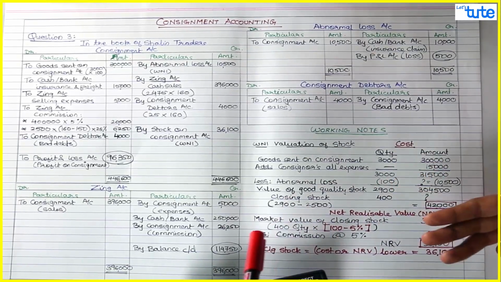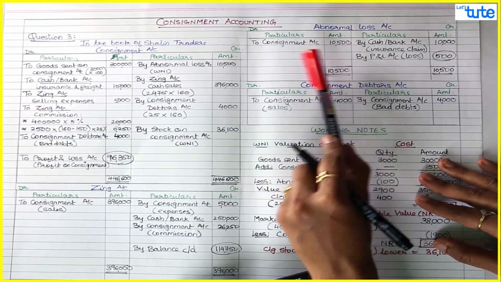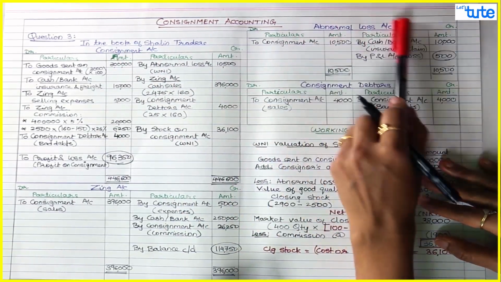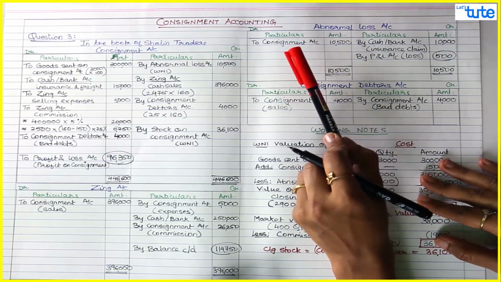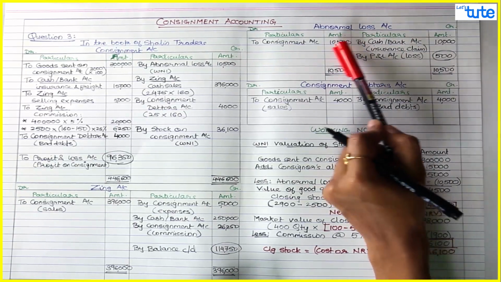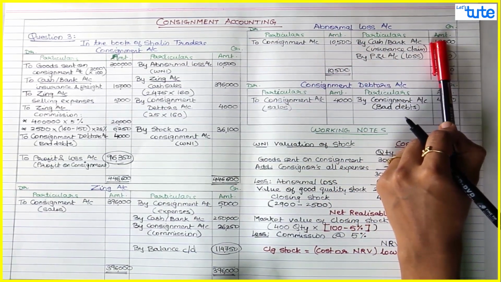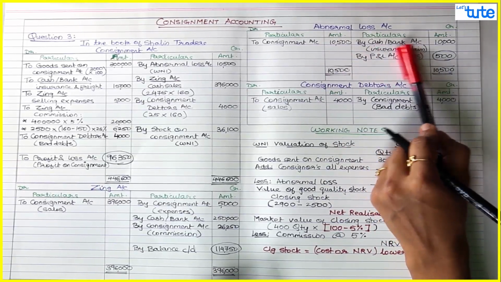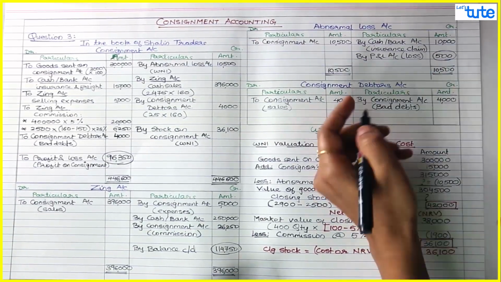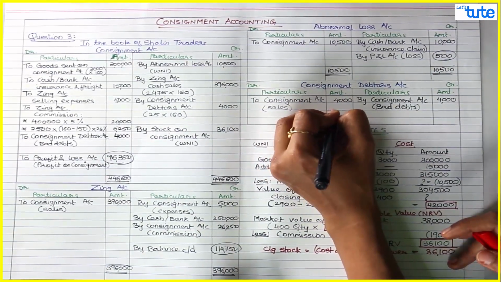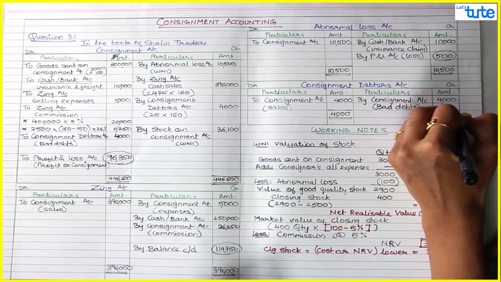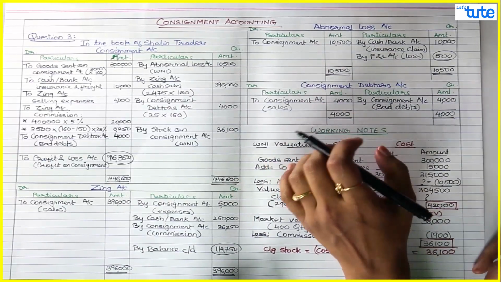Now over here we have done the same thing. Whatever the amount of loss is there, trading credit, instead of trading we prepare consignment. So consignment credit, and we have posted to a new account, that is abnormal loss account, out of which you have received the insurance claim. If the claim was not received, it was receivable, we would have written by insurance claim account. Since it is already received, we have written cash bank account, and whatever is the net loss, that goes to P&L debit. And your consignment debtors account tallies, because whatever your 25 sarees bad debts was there, that was only assumed as credit sales, rest was your normal cash sales.